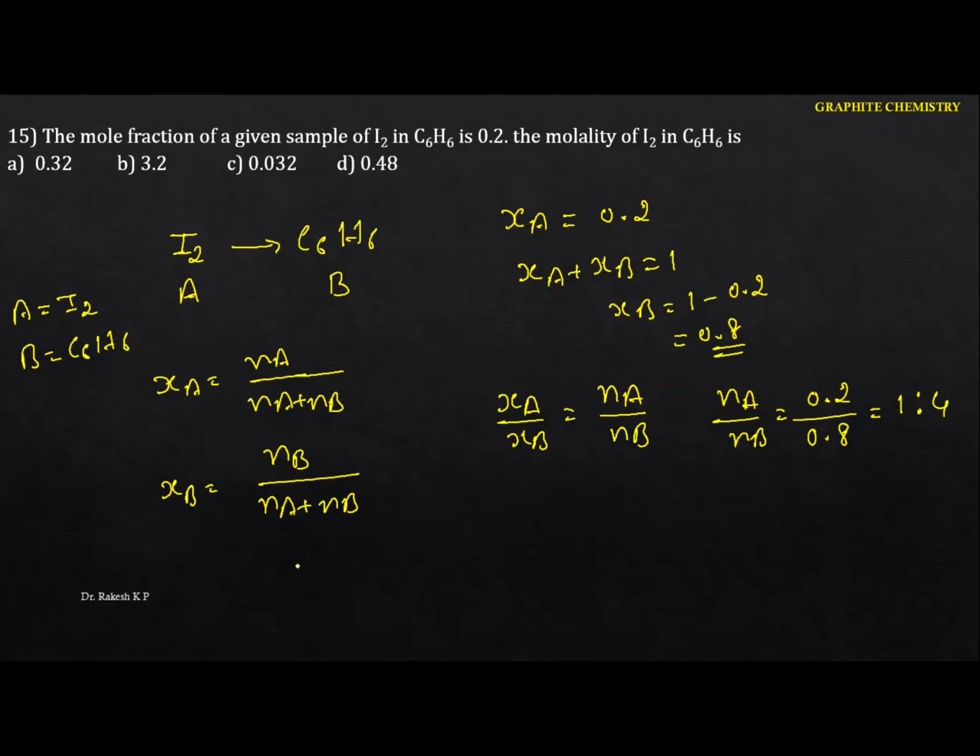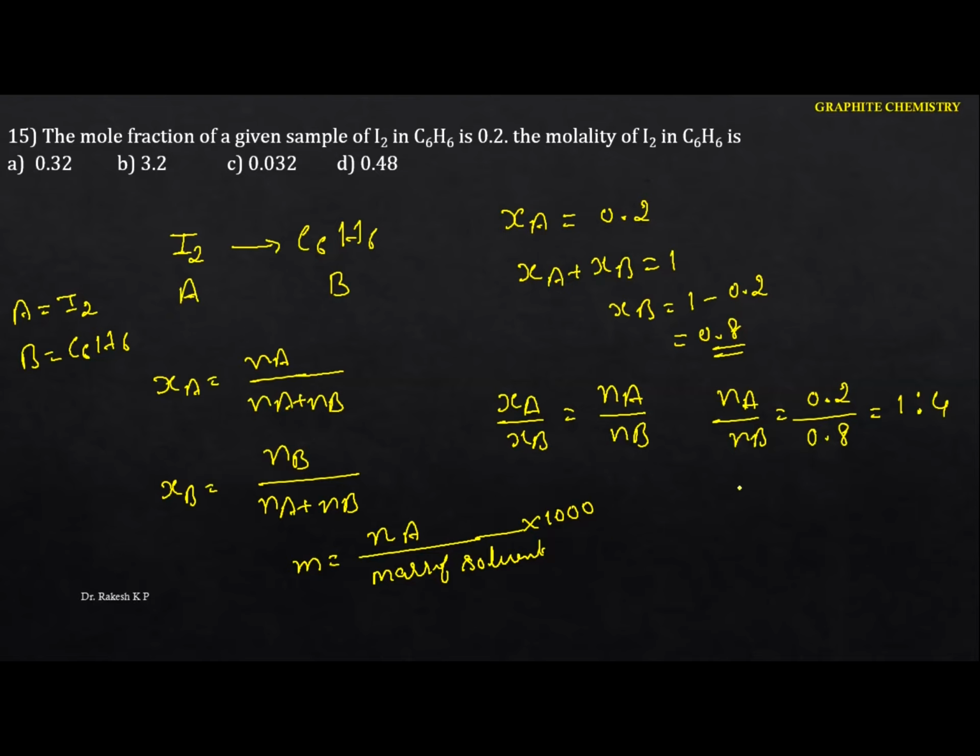Now see the molality equation. Molality is equal to the number of moles of iodine dissolved in the mass of the solvent. Here the solvent is benzene, so mass of the solvent, multiplied by 1000, because molality is the number of moles of solute dissolved per kg of the solvent. I'm going to convert in terms of grams here. So I need the mass of the solvent.